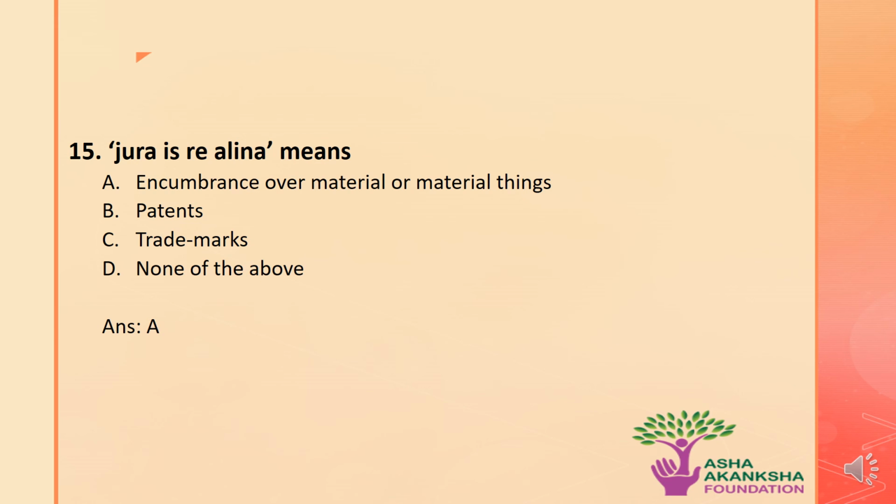The last question is: jura in re aliena means which of the following? Options are A, encumbrance over a material thing, B, patents, C, trademarks, D, none of the above. The correct answer to this question is option A, that is, encumbrance over a material thing is the correct meaning of the maxim jura in re aliena.